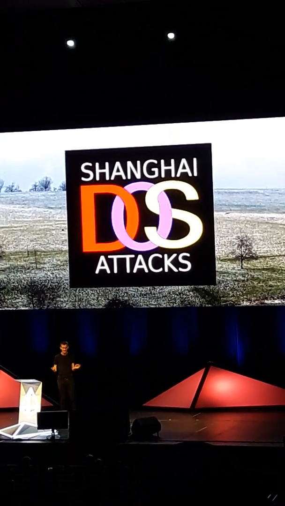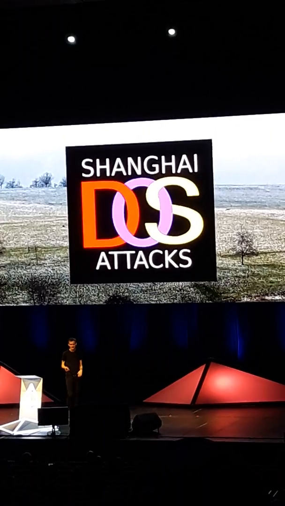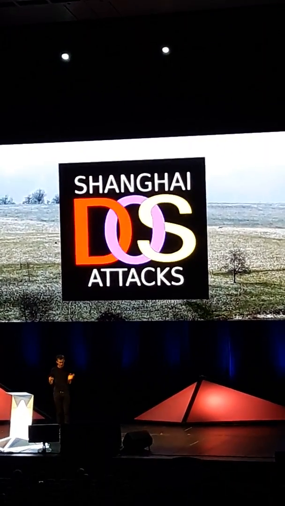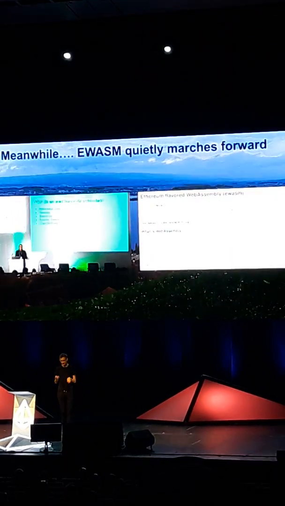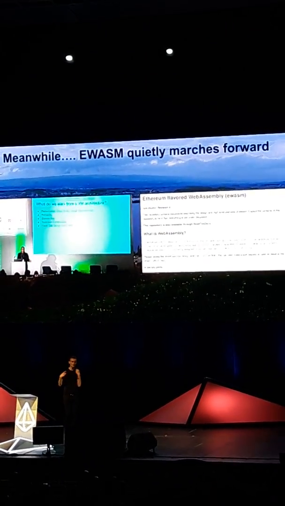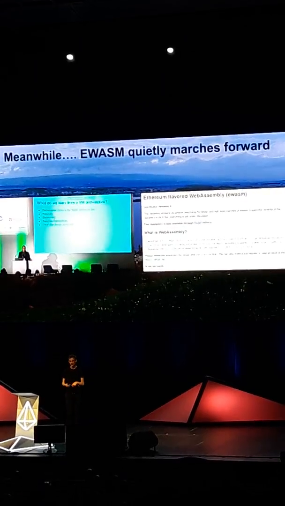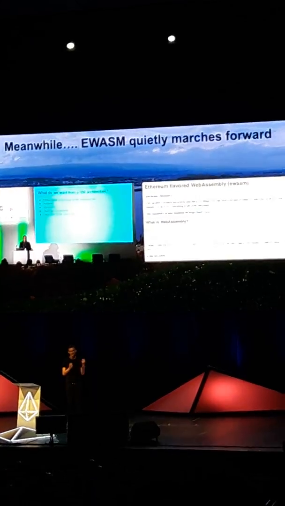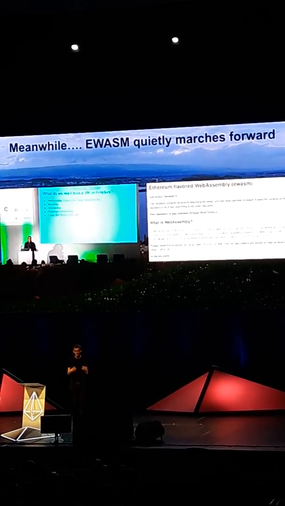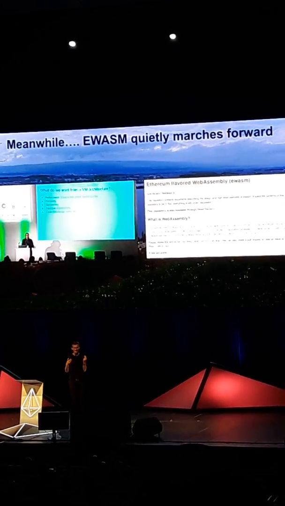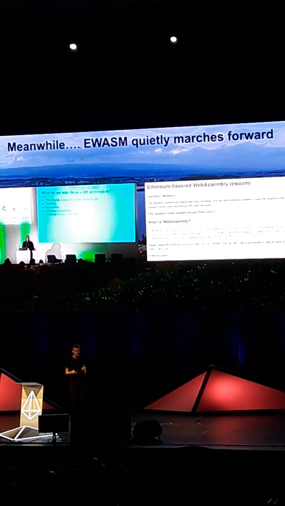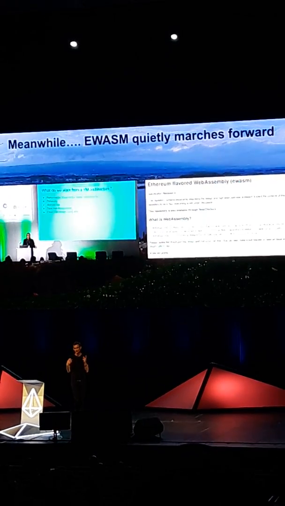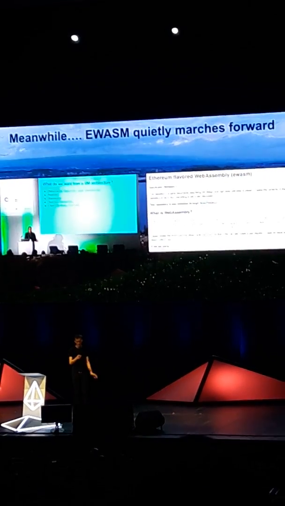So the DAO hack, the DOS attacks, all of that ended up delaying a lot of people's time and attention by potentially up to 6 months. But even still, work moved forward. EWASM moved forward, the work on the virtual machine moved forward, and work on alternatives, things like EVM 1.5, moved forward, and people were still continuing to get a better and better idea of basically what a more optimal blockchain algorithm would look like from many different angles.